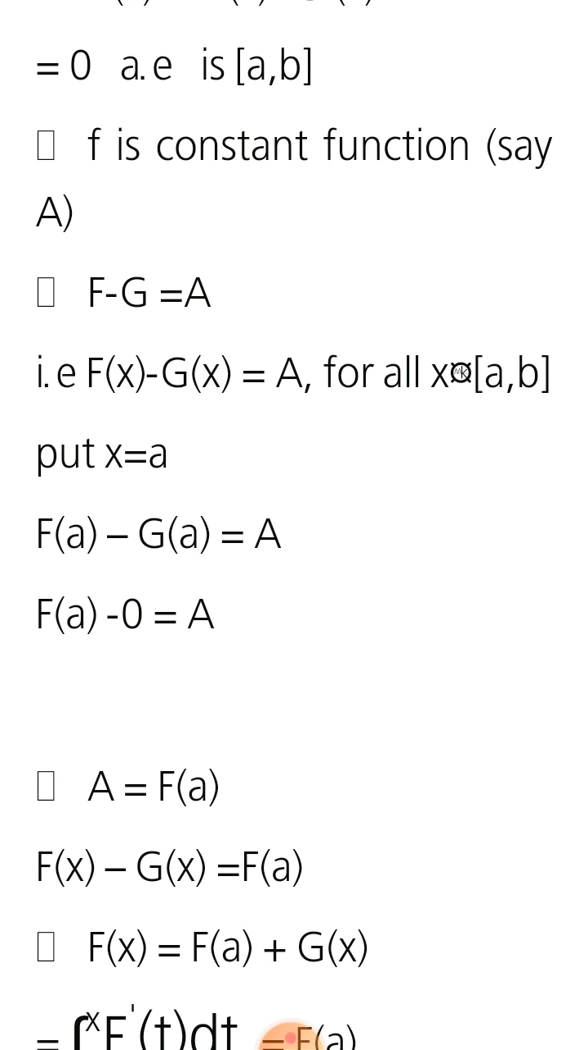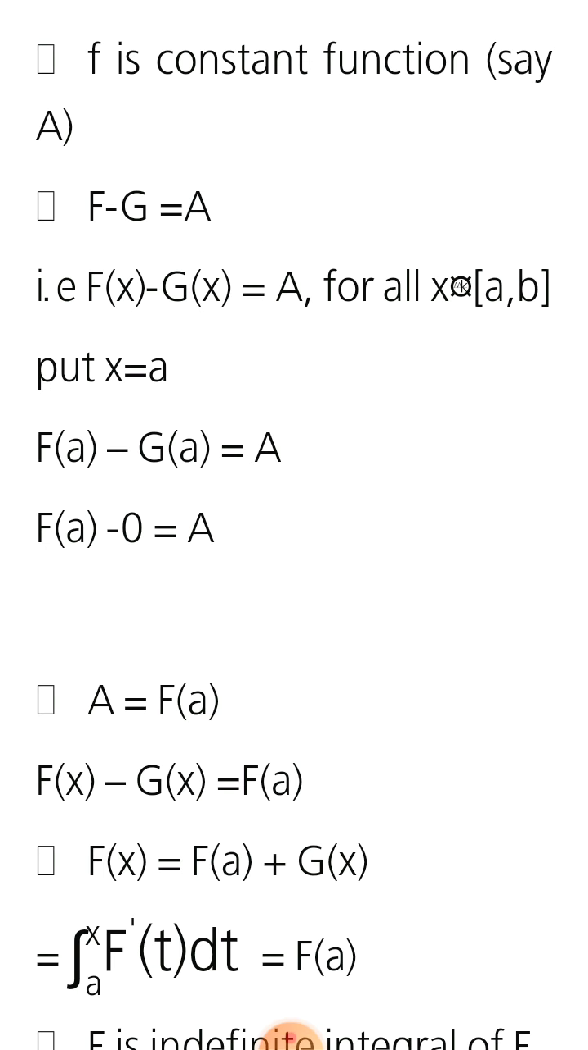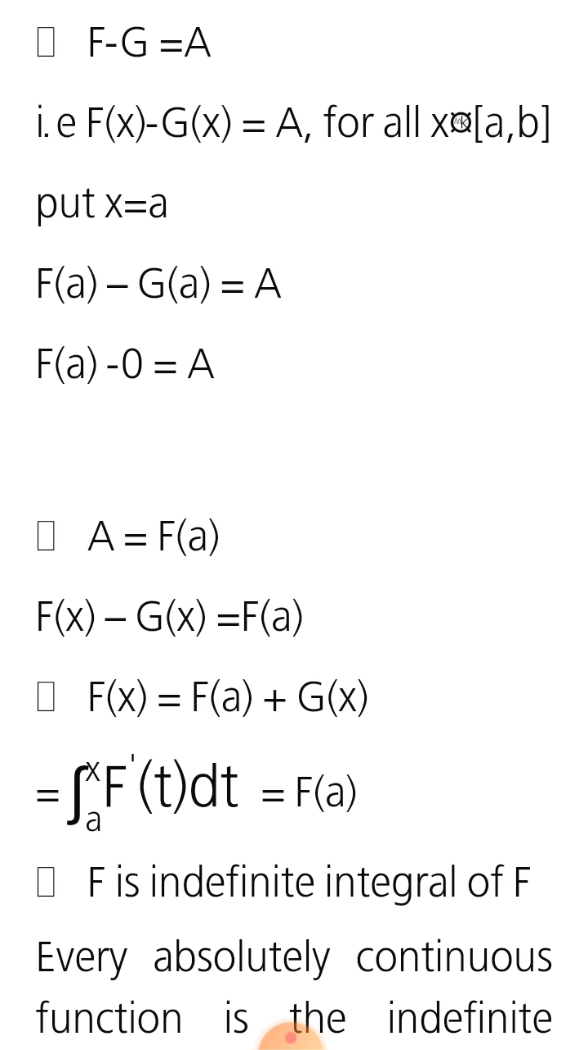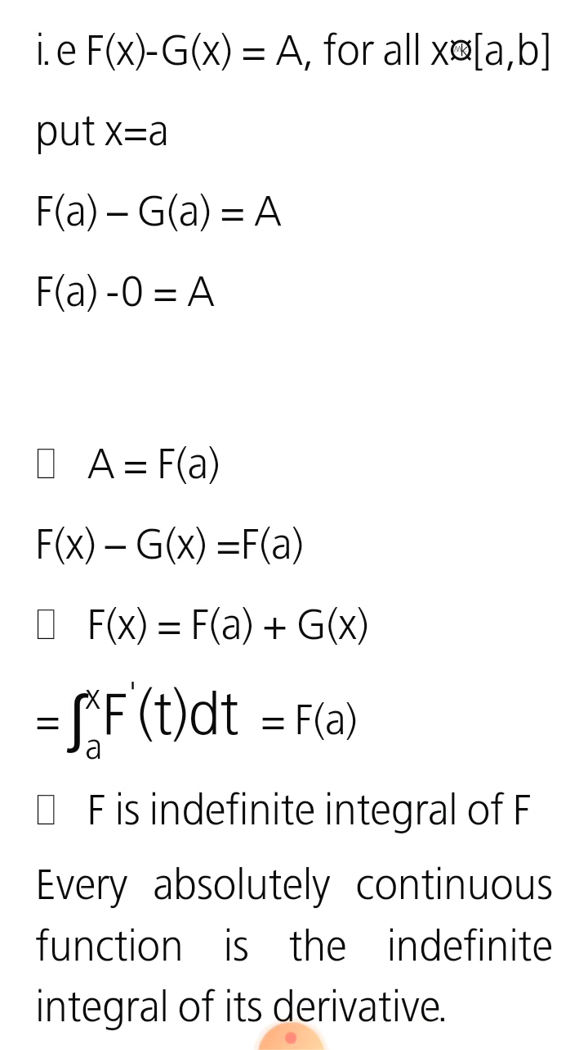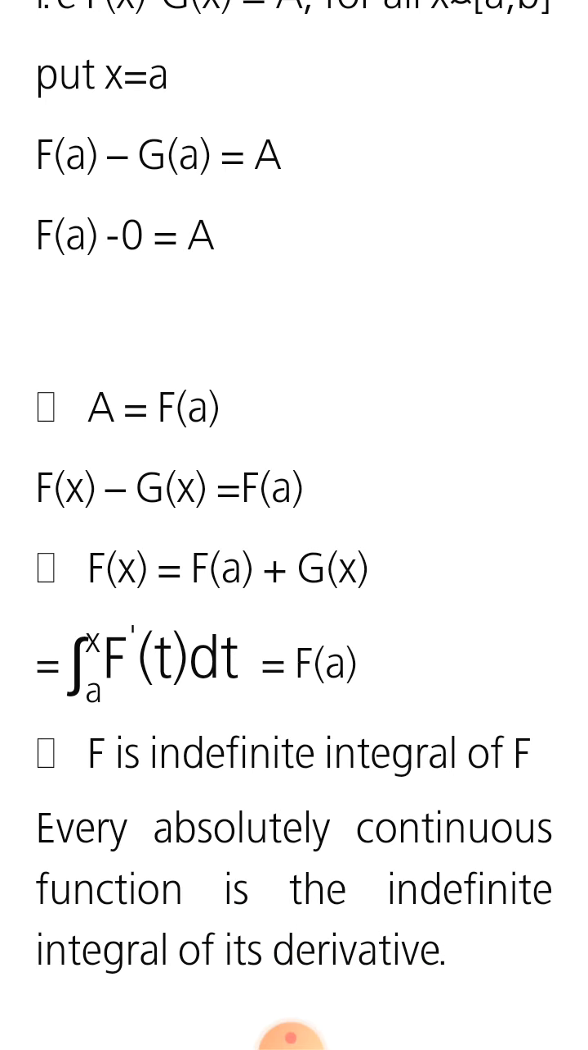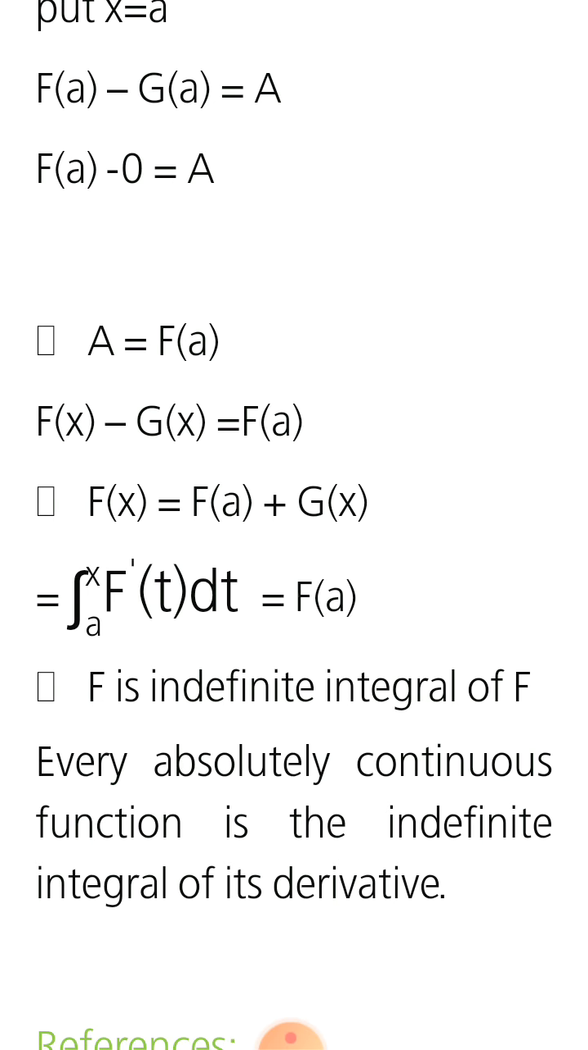So from that, f of x minus g of x is equal to f of a. So f of x is equal to f of a plus g of x, because g of x goes to the right hand side and becomes positive. So from that, the integral from a to x of f dash t dt plus f of a is equal to f of x, and that is, f is the indefinite integral of f dash. So this proves that every absolutely continuous function is the indefinite integral of its derivative.